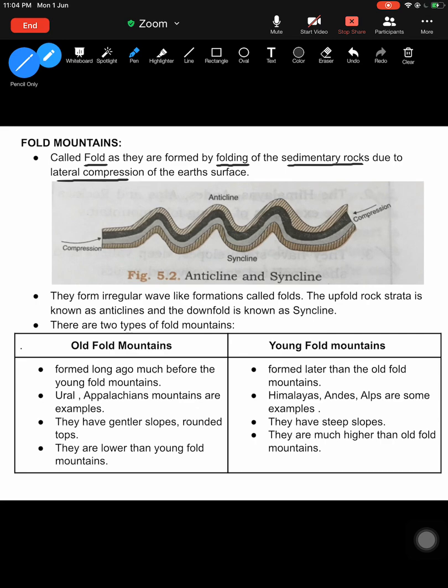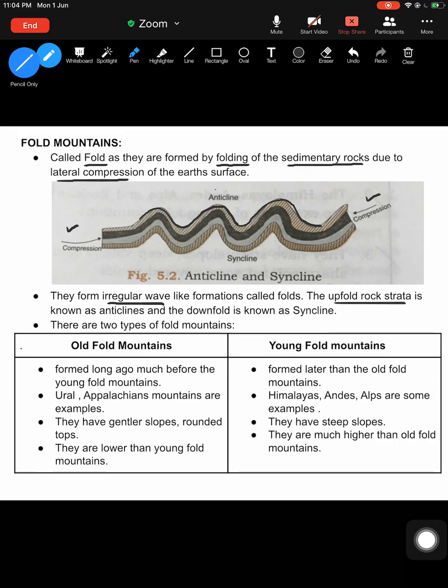This is a perfect picture to help you understand. Imagine this is the surface of the earth. Because of the compression, meaning the lateral movement of two plates towards each other, the surface folds. This is known as the fold. So because of the compression, the surface folds and forms fold mountains. The upper portion forms an irregular wave-like formation called a fold. The upfold rock strata, or layer, is known as the anticline. So the top portion is the anticline, and the downfold is your syncline. This lower portion is your syncline.